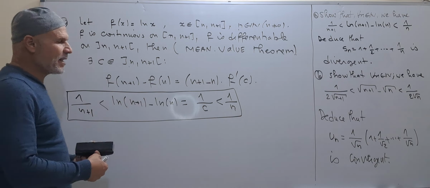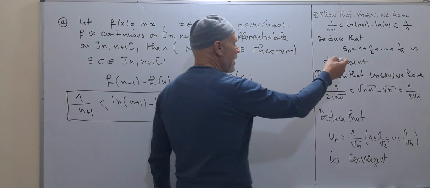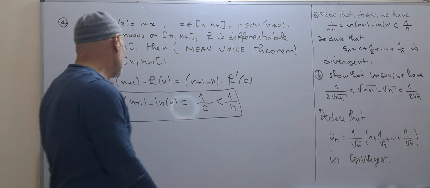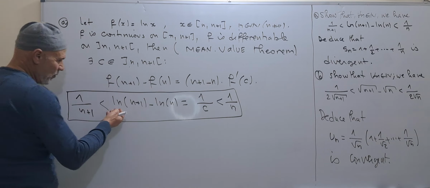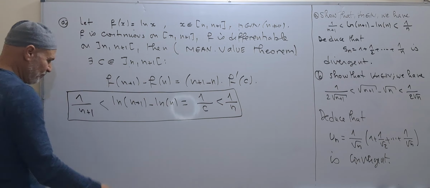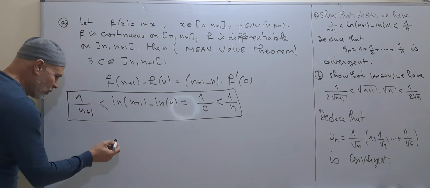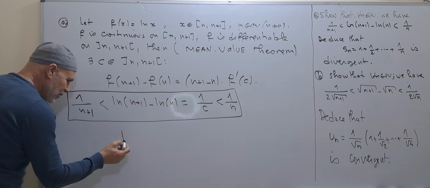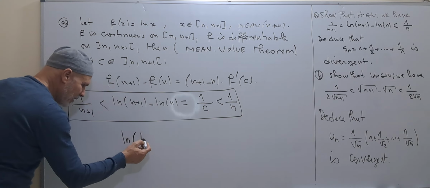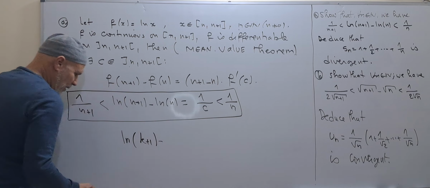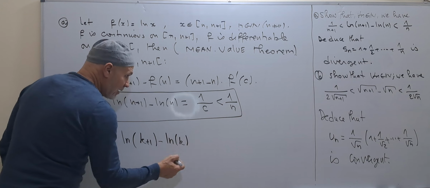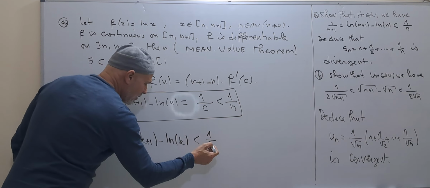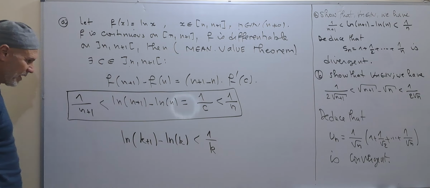Deduce that the sequence Sn is divergent. Actually, we use this double inequality. In this case, we use just the right one. This is true for all n in the natural numbers. So let us consider ln of k plus 1 minus ln k. This is less than or equal to 1 over k.